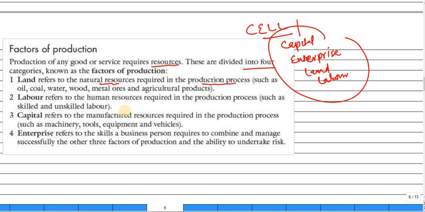Okay. Then we have labor. Labor is actually the human resources. These are the human resources. Clear? And this includes skilled labor and unskilled labor.